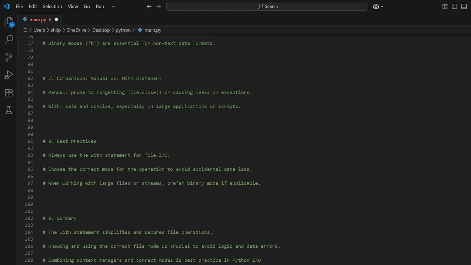And finally, the summary: the with statement simplifies and secures file operations. Knowing and using the correct file mode is crucial to avoid logic and data errors. Combining context managers and correct modes is best practice in Python input/output.